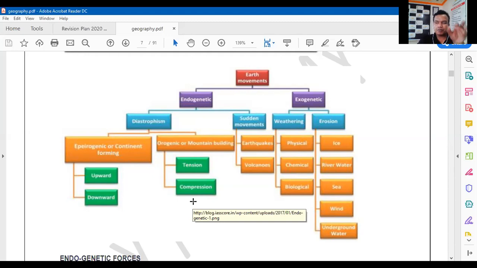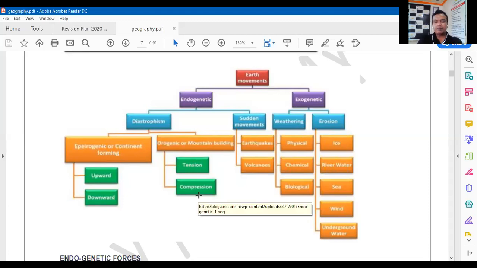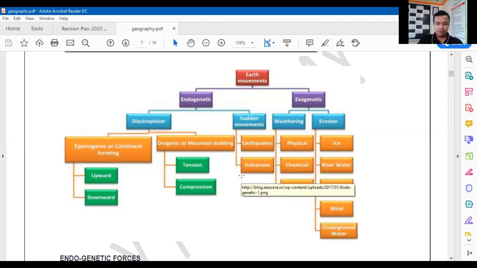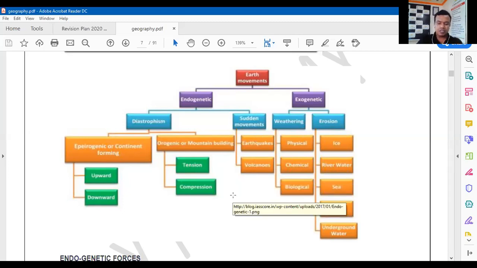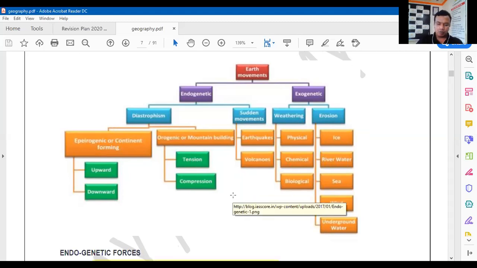Which landforms are formed due to upward and downward movements, which due to tensional and compressional movements, which due to earthquakes, and which due to volcanoes, we are going to discuss in today's class. So we are going to focus more on the endogenetic movement today.